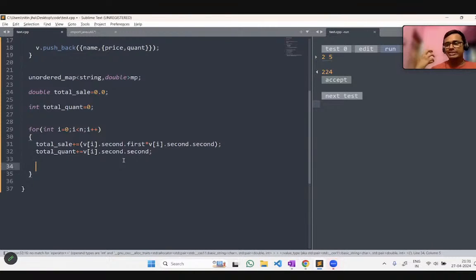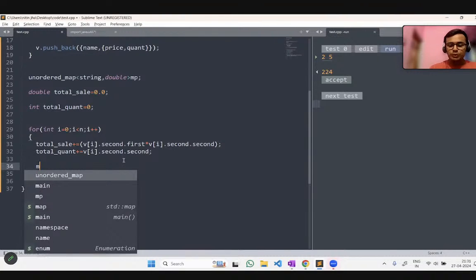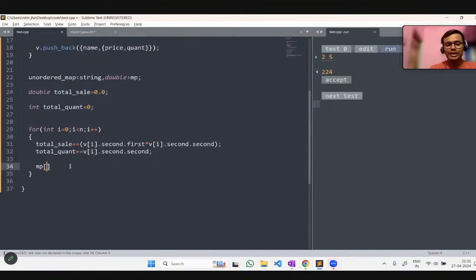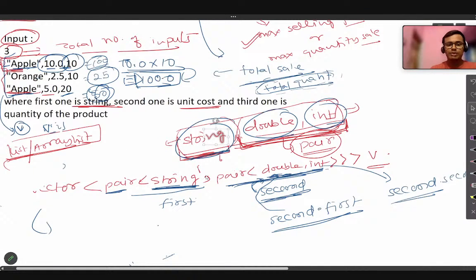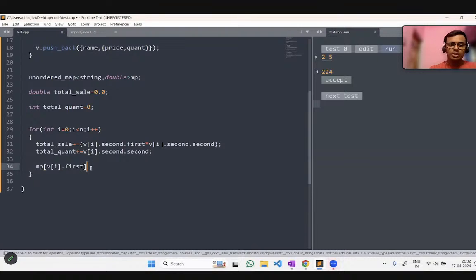Now we just have to get the best selling. For best selling, we are using the map. For this kind of input, whatever fruit we are currently at, how can we access the name of the fruit? Just do v of i dot first, because first would be the name, the string. v of i dot first plus equal to this, the total sale of only this kind of product, because total sale will include the overall sale of all the different fruits. But in the map, we include each kind of product's total sales, so that at the end we can get which is the best selling product. So that is the concept that we are using here.